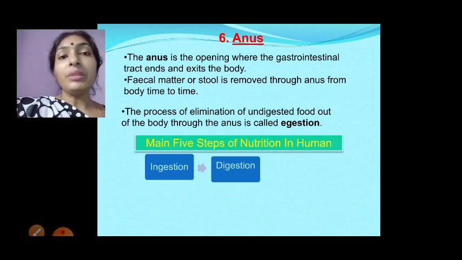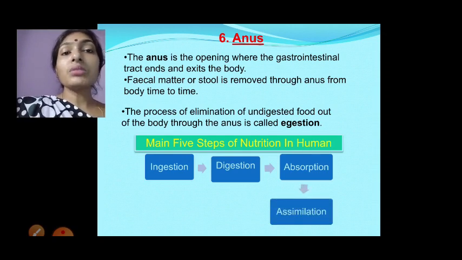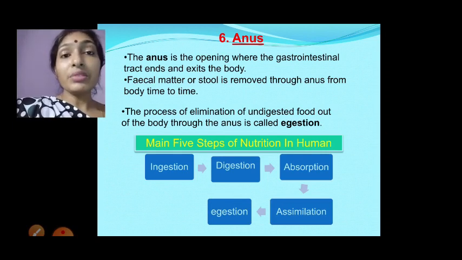After digestion, it should be absorbed inside the body, and after absorption it is mixed with water and starts its function, which is called assimilation. So digested food gets assimilated in our body, and undigested food should get egested, so it gets out from our body. These 5 steps are most important for human nutrition. This is the complete human digestive system as well as the digestion process.